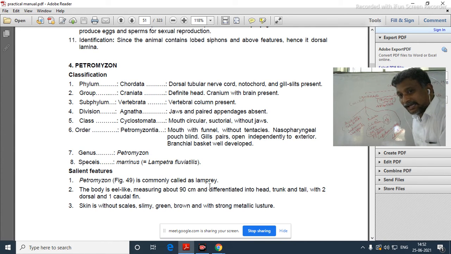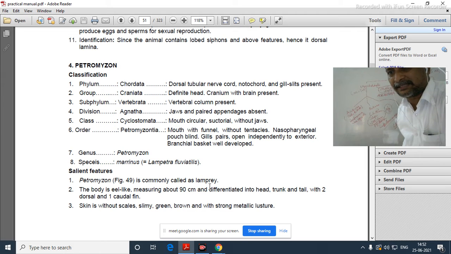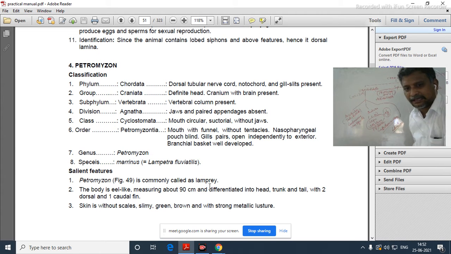That class is also present in Urochordata, in which Oikopleura is there. Oikopleura is a good example for neoteny. Neoteny. You remember that?